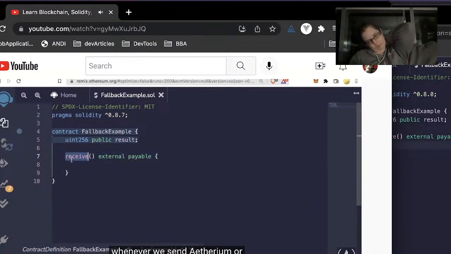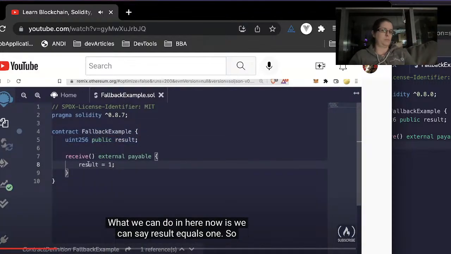Whenever we send Ethereum or make a transaction to this contract now, as long as there's no data associated with the transaction, this receive function will get triggered. What we can do in here now is say result equals 1.